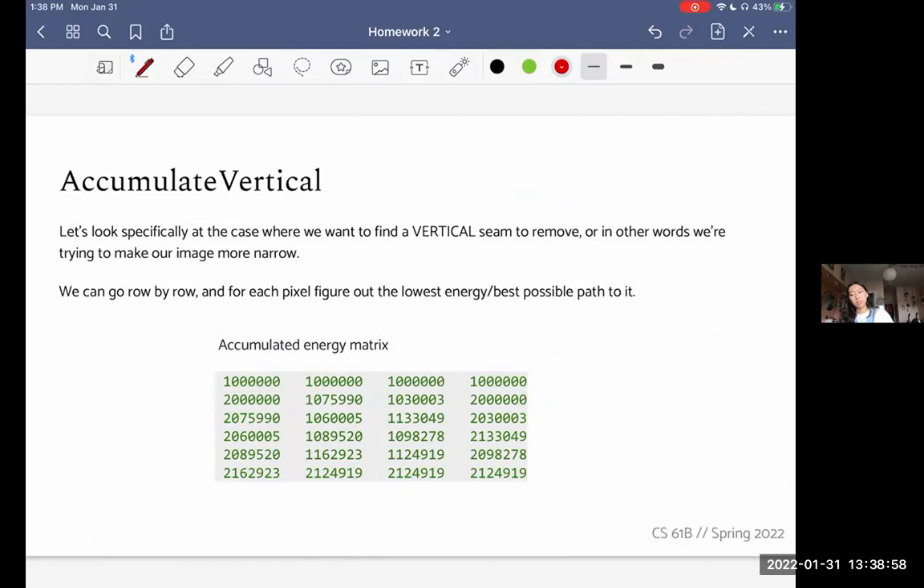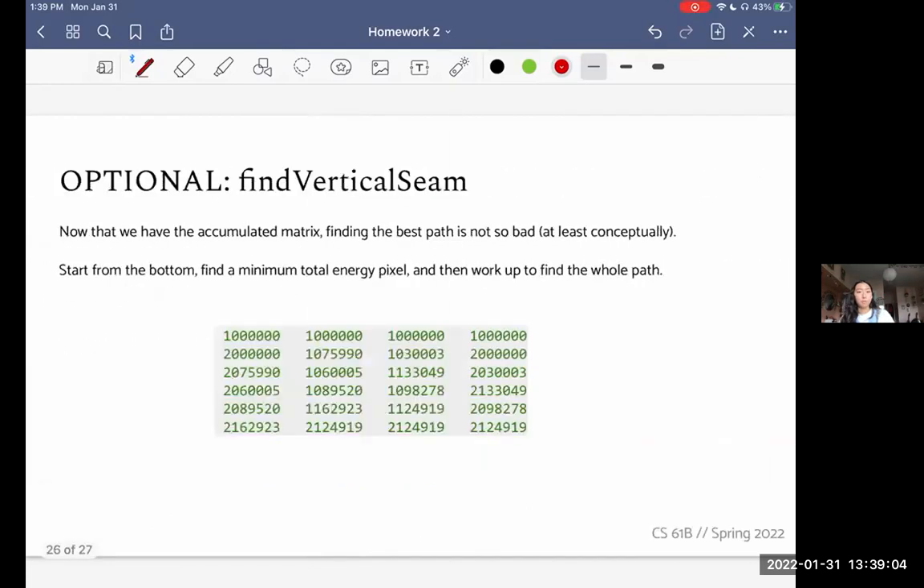Now that we have this accumulated energy matrix, we can move on to finding the seam, or finding that best path. This part is optional. However, this is what lets you do the cool part, so I kind of recommend it. Now that we have the accumulated matrix, finding the best path is not too bad, at least conceptually. In code, it can be a little tricky, but the thought is we start from the bottom, find a minimum total energy pixel, and then work up to find the whole path.